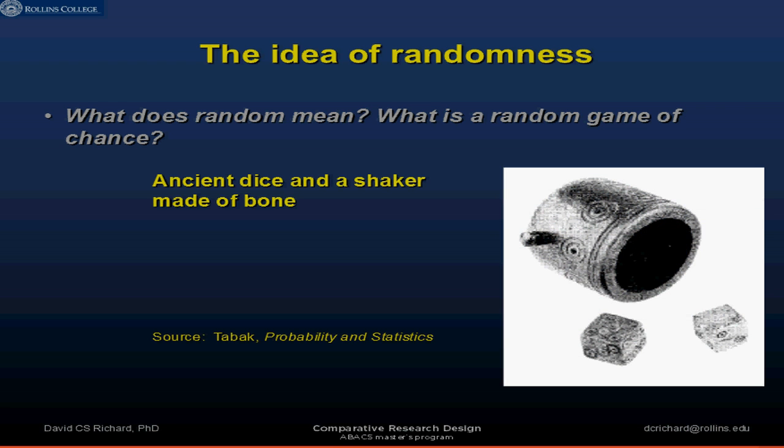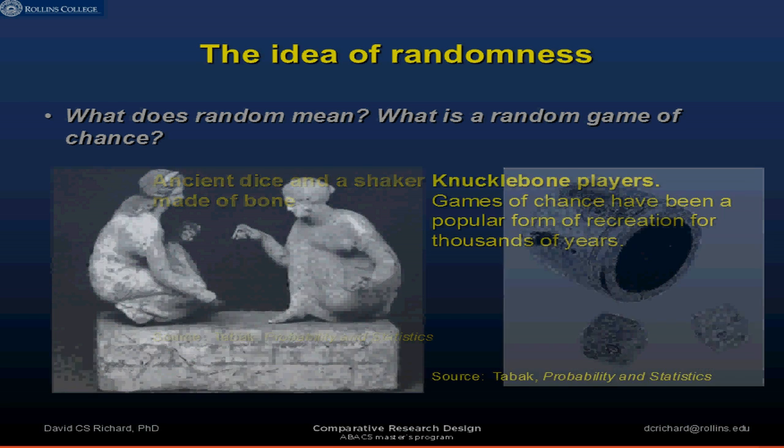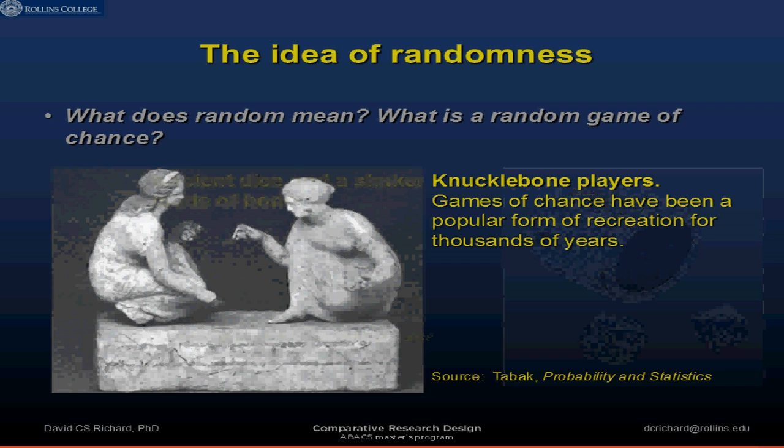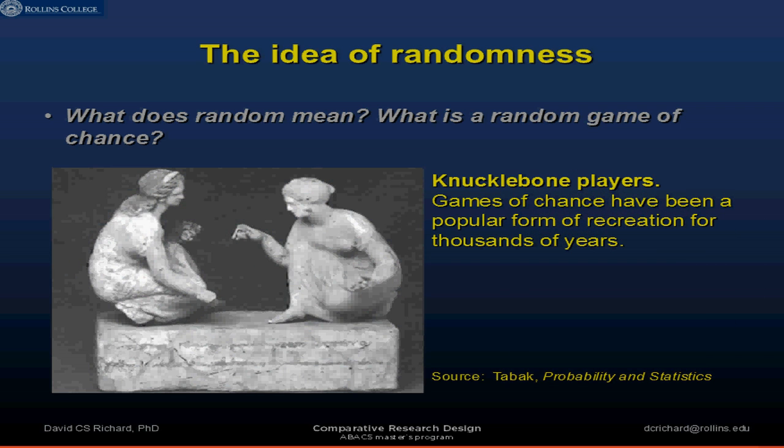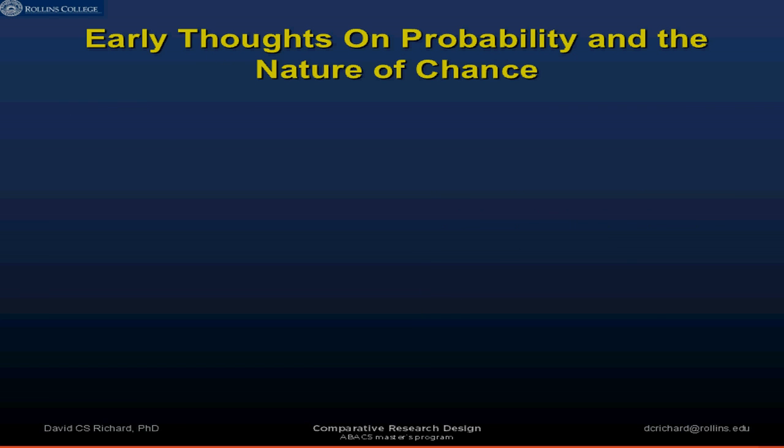And if we look at human history, we can go back to ancient dice and shaker games, where the dice were made of bone, and those could be animal bones or even human cadaver bones. But if you go back over time, people have been fascinated by the notion of randomness and gaming from very early on. In fact, there's a game called Knucklebone that we've seen in Greek statues. It's represented where you see figures who are kneeling or crouching, and it looks almost like kind of a backgammon game. We don't really know how it was played, but it's clear that there's a randomness element to the game.